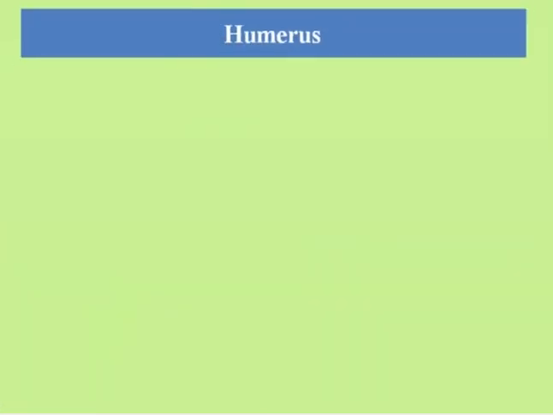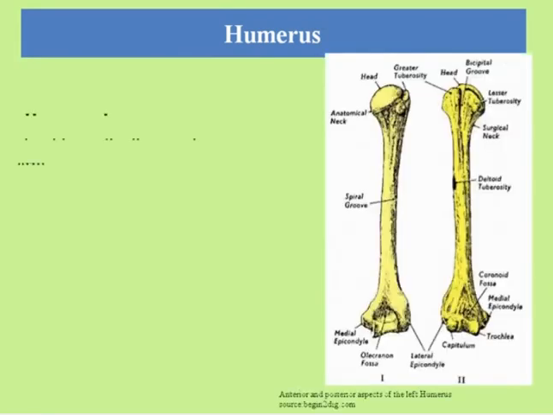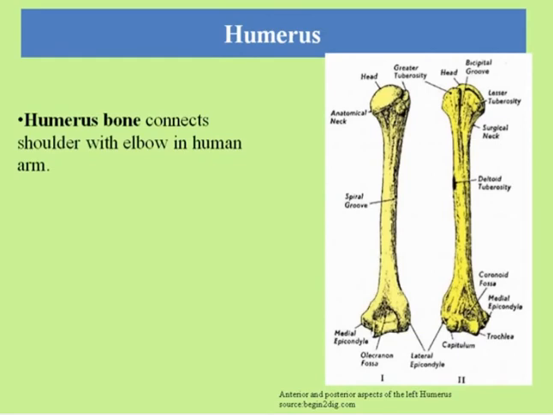Now humerus. So the first bone of the hand or arm is the humerus. See, this is the humerus. It is the long bone in the arm or forelimb that runs from the shoulder to the elbow. The humerus connects the shoulder with the elbow in the human arm. That's why it runs from the shoulder to the elbow.